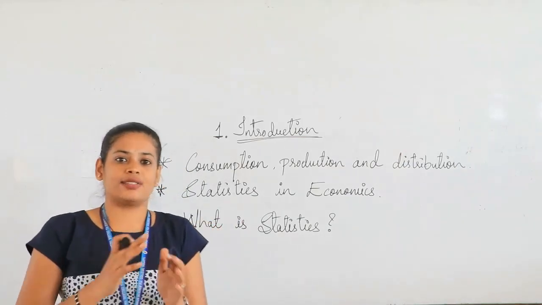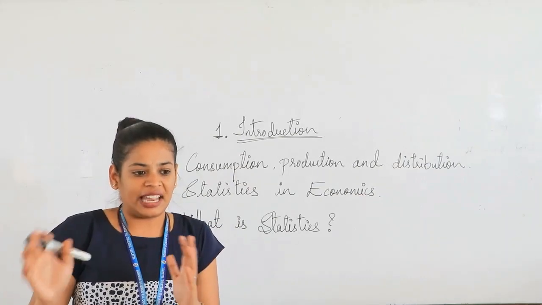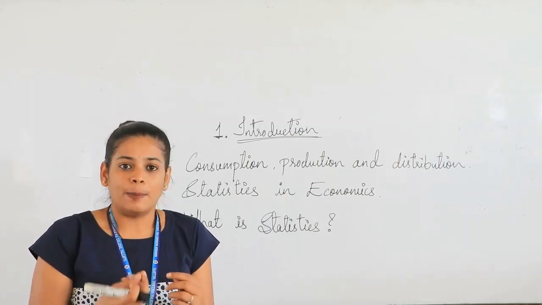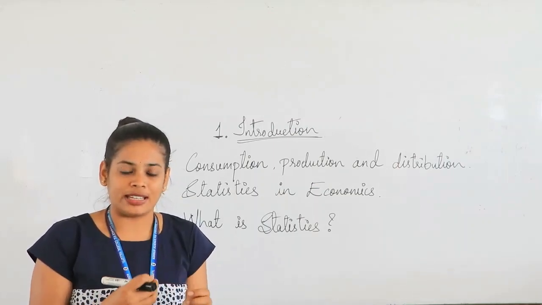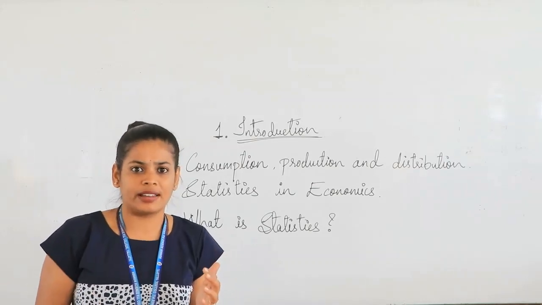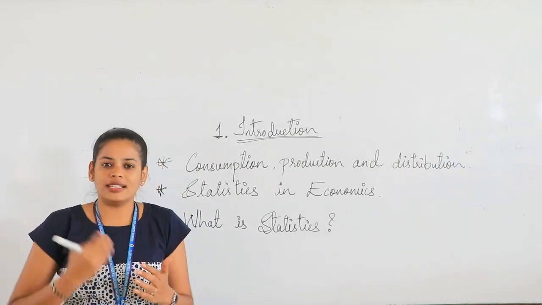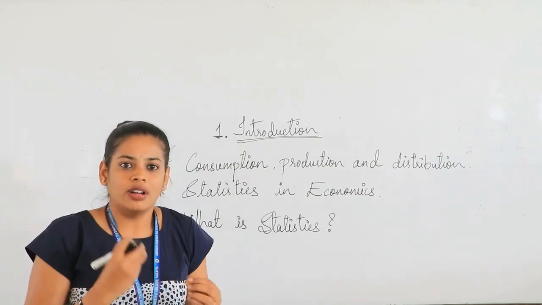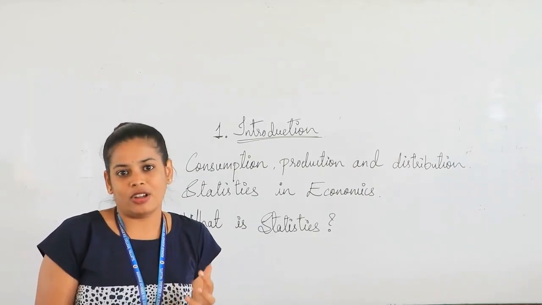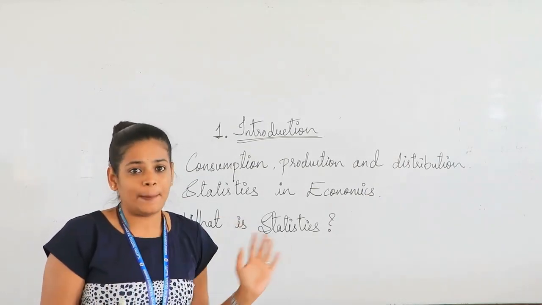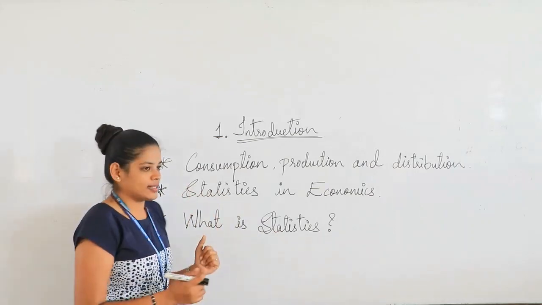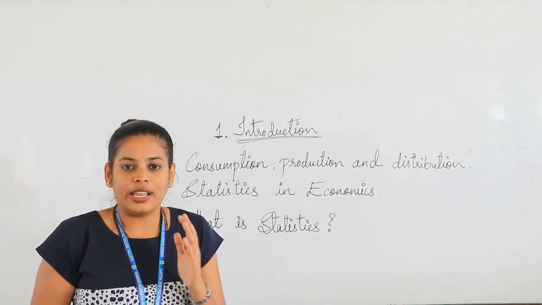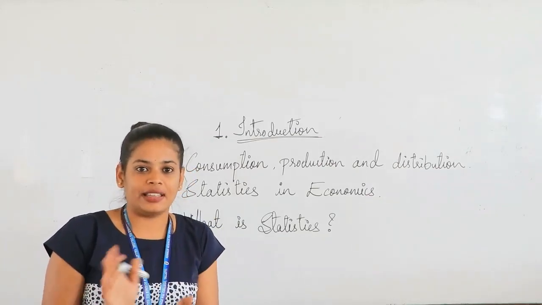In statistics, we have different types of categories wherein we collect the data. We have something called population, sample, collection of data. These are all terminologies which come under statistics. As you go on studying the further chapters, you will become more familiar with all these terminologies and topics. The first part is the collection of data, and in this we have qualitative data and quantitative data.